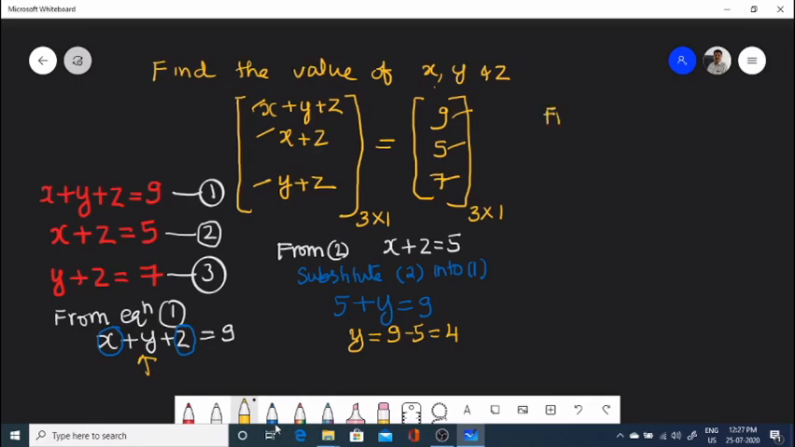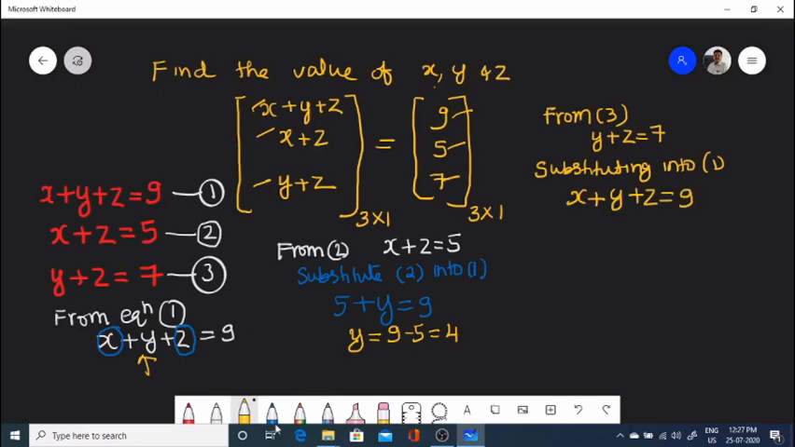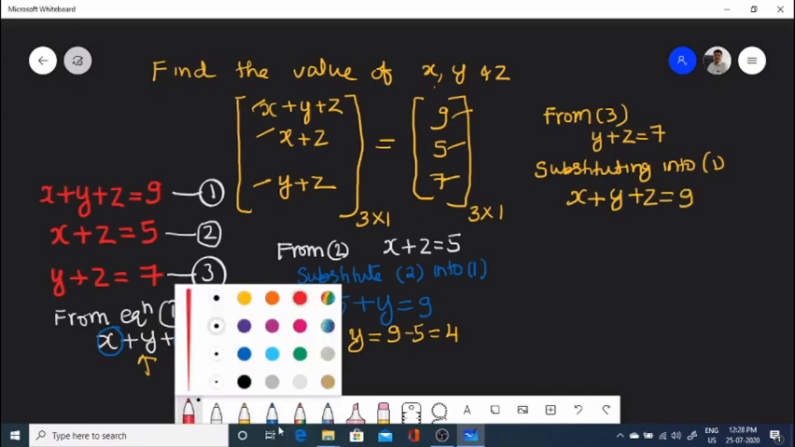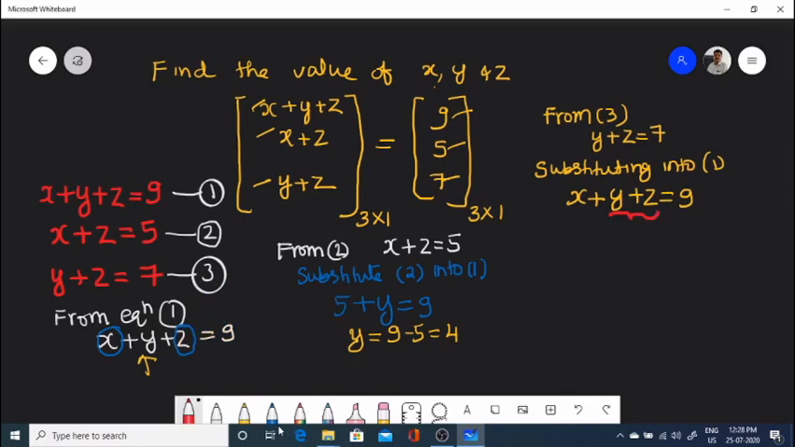The remaining elements are what? x and z. From equation 3, y plus z is equal to 7. So we got y is equal to 4. Substituting into 1, because y plus z equals 7, in x plus y plus z equals 9, then y plus z is equal to 7. Substitute